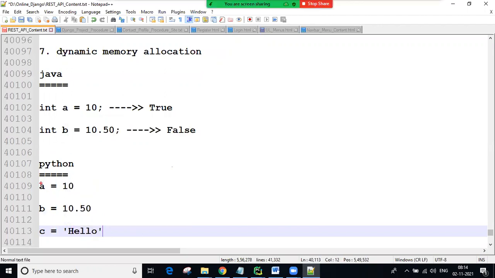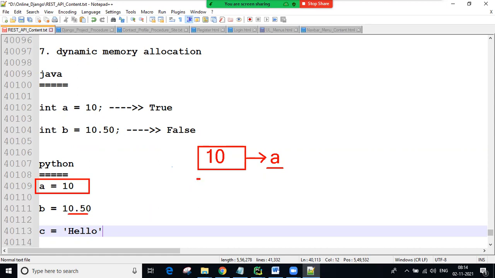So whenever these lines execute in Python, memory is allocated. Here the value 10 is stored in this memory, and this memory is represented by the variable a. Later, whenever we use the variable a, we get this value. Next, into b I created this float value.